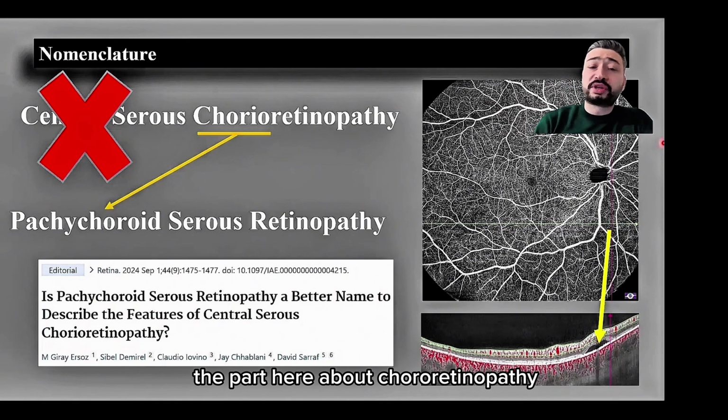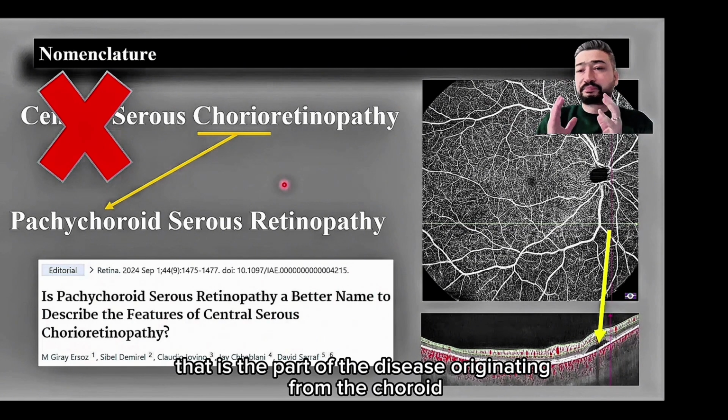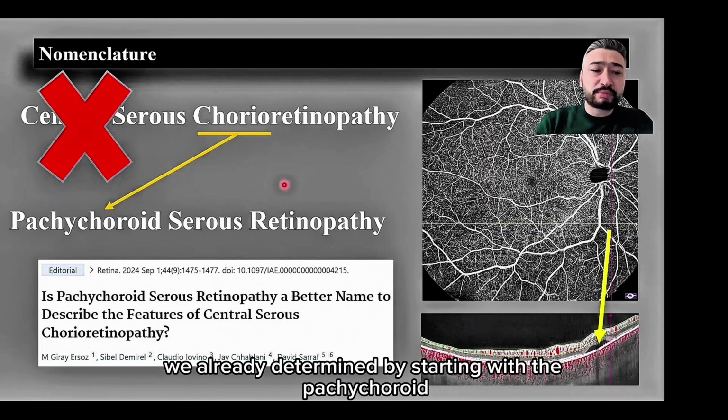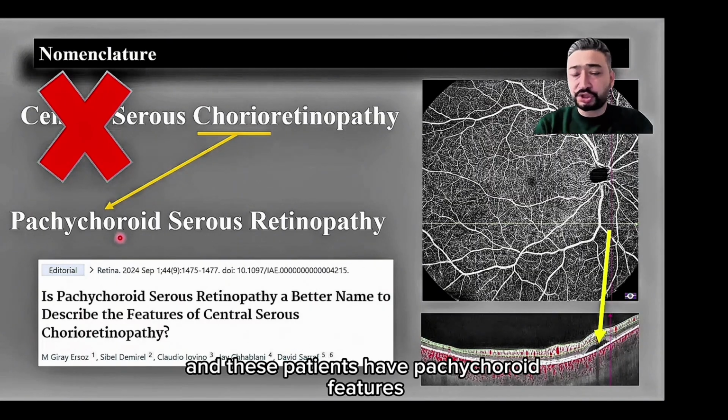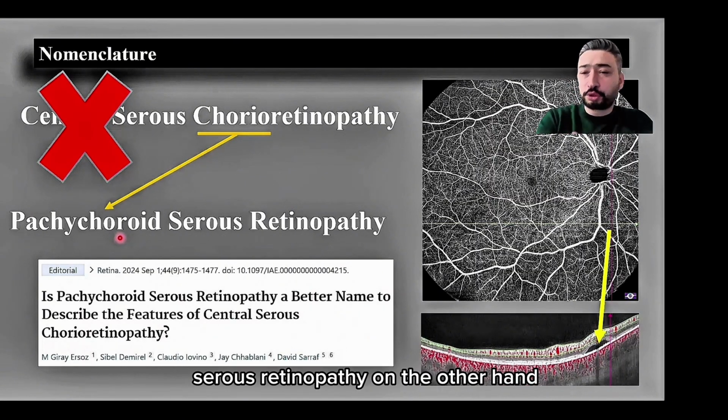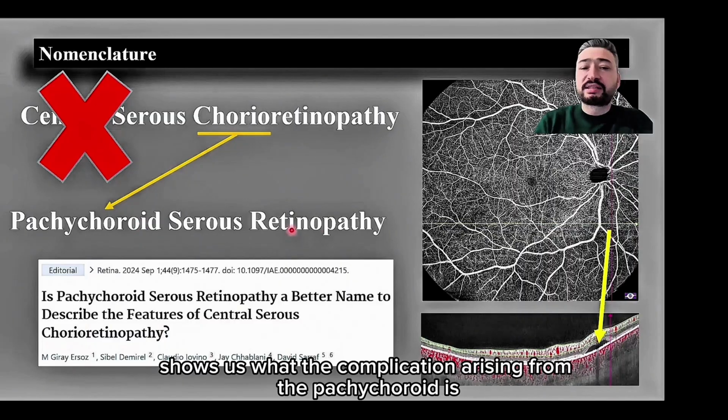The part here about chorioretinopathy, that is, the part of the disease originating from the choroid, we already determined by starting with the pachychoroid. The basic pathology is in the choroid, and these patients have pachychoroid features. Serous retinopathy, on the other hand, shows us what the complication arising from the pachychoroid is.